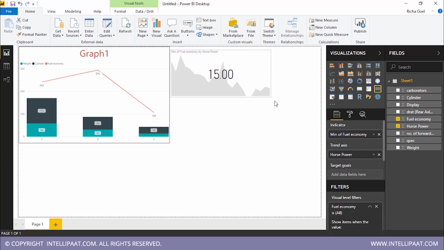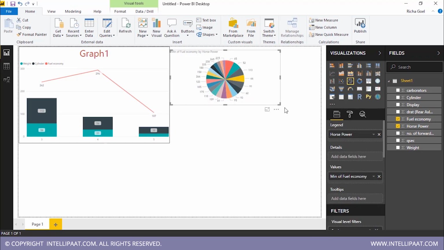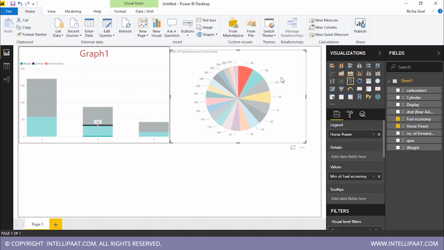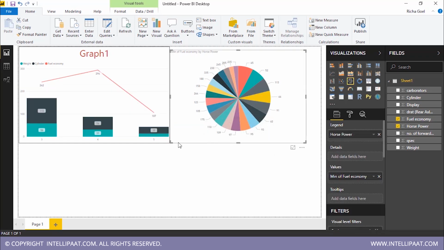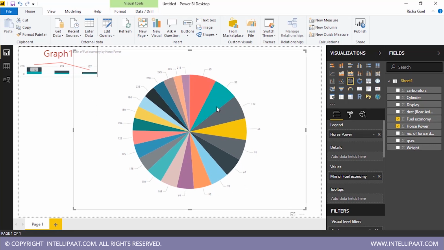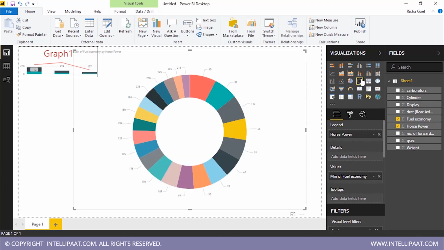Now suppose I need to create a donut chart or a pie chart. Let's create a pie chart. So I change that. For pie charts, as you can see, there are different options over here. If I select this, all others are deselected. So let's maximize this to make it easy to understand for you. As you can see in this pie chart, different values appear. So here the horsepower is 65, minimum of fuel economy is 33.90. Similarly, it changes. So this is again a ring chart or a donut chart as we say. Again, this means the same.